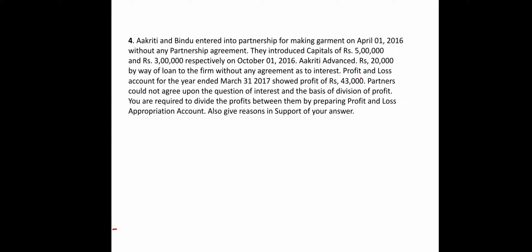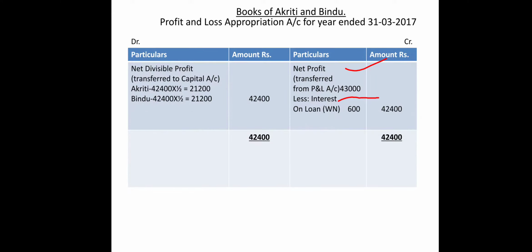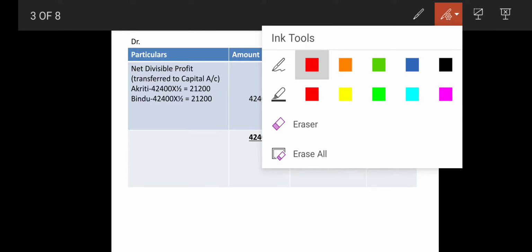So Akruti has advanced a loan of 20,000. Now when the partner advances a loan to the firm, then what amount of interest is to be charged? If nothing is mentioned, then it will be 6% per annum. And basis of division will be what? The basis of division will be equal. You are required to divide the profits between them by preparing profit and loss appropriation account. So we are going to draw first profit and loss appropriation account, under which we are going to draw as per the format.